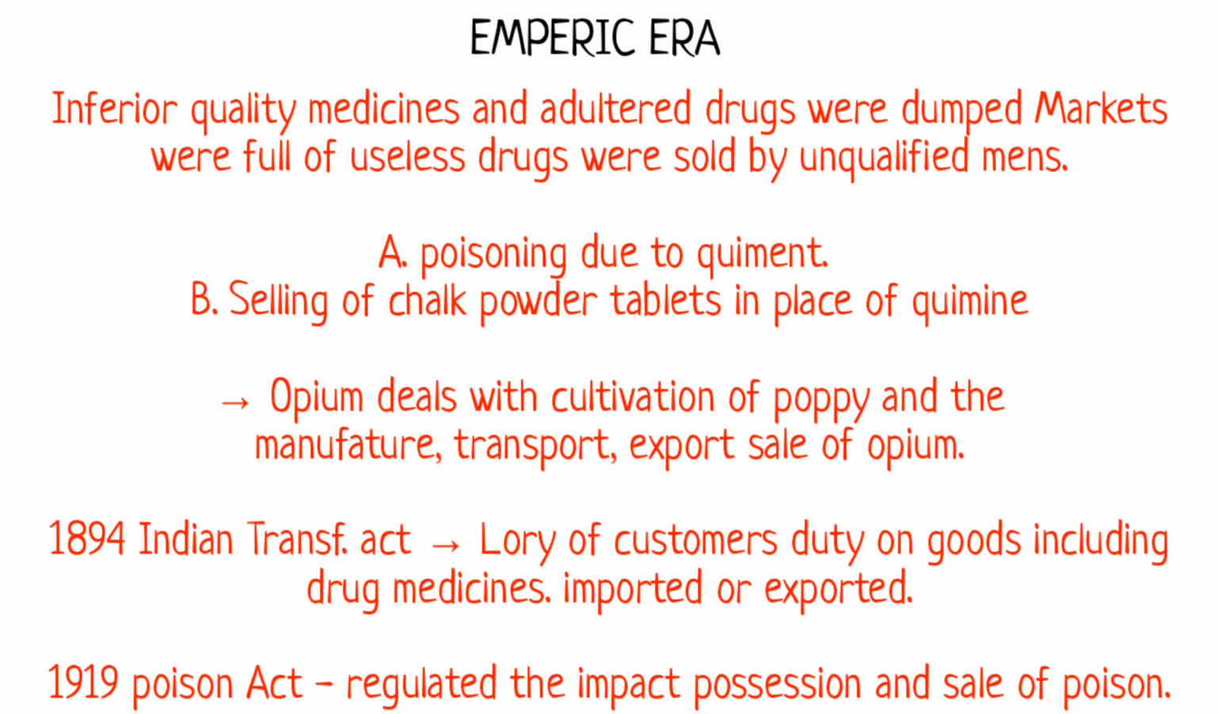The Opium Act deals with cultivation of poppy and the manufacture, transport, export, and sale of opium. In 1894, the Indian Tariff Act levied customs duty on goods including drugs and medicines imported or exported. The 1919 Poison Act regulated the import, possession and sale of poison.